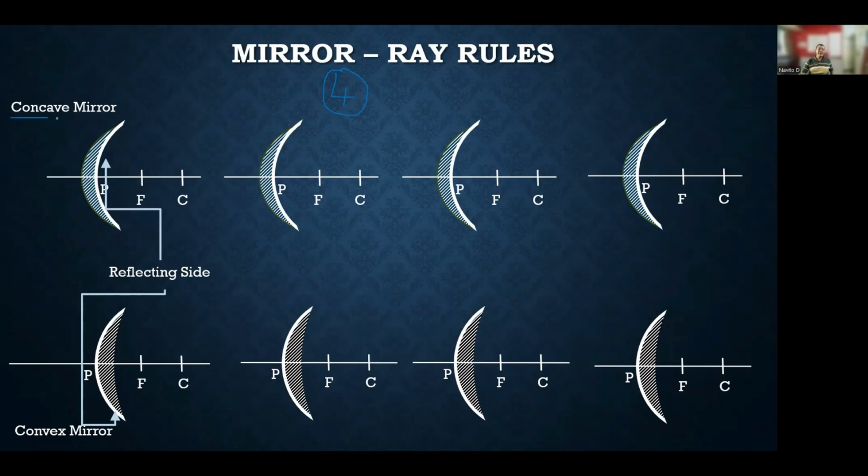So for a concave mirror, the reflecting side is on the inner side. When we take the ray of light coming parallel to the principal axis, and it hits the reflecting side, it reflects back through the focus. The next ray of light goes through the focus, then it will reflect back parallel to the principal axis. The third rule says that when the ray of light goes via the center, then it reflects back via the center itself.